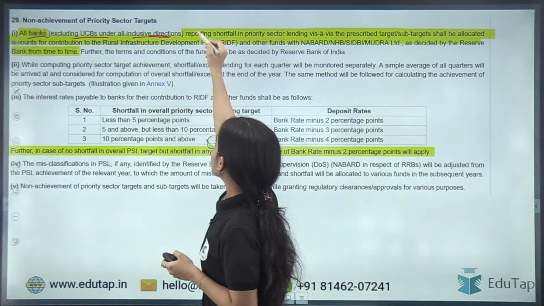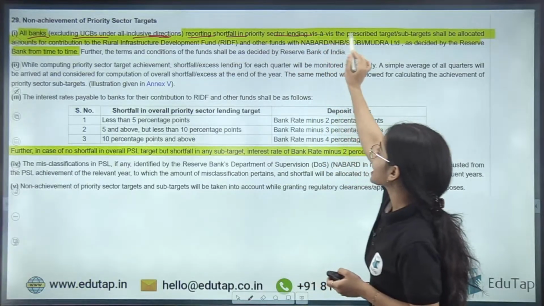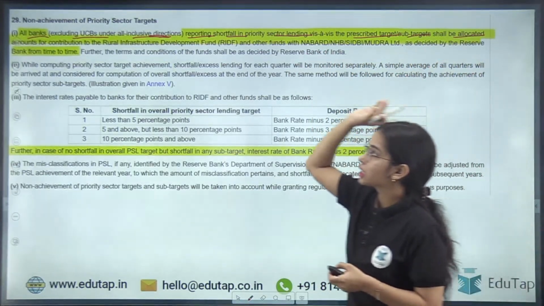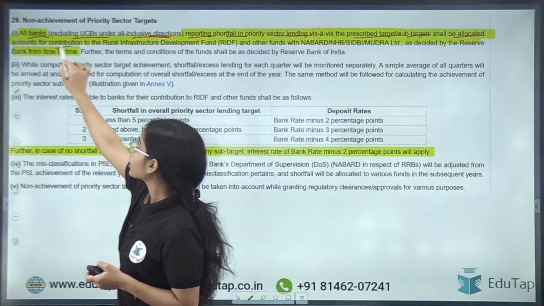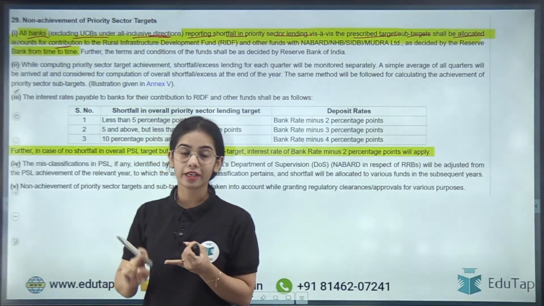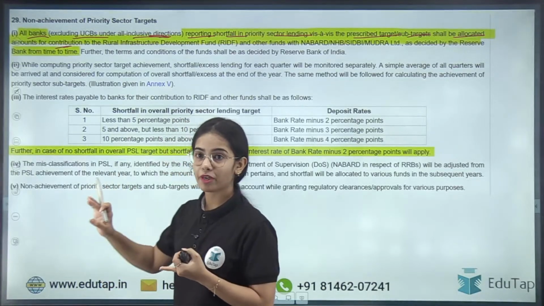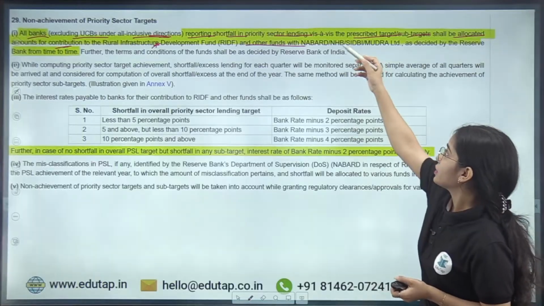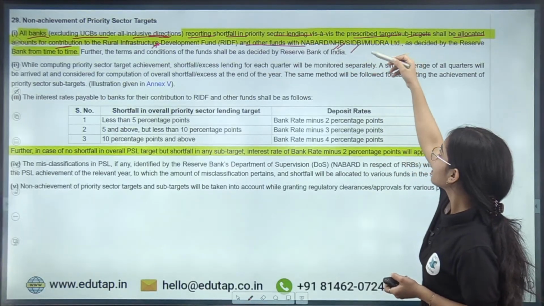reporting shortfall in the priority sector lending against the prescribed target or sub-target shall be allocated the amounts for contribution that they have to make in the RIDF, that is the Rural Infrastructure Development Fund, and the other funds with NABARD, National Housing Bank, SIDBI, Mudra Limited.